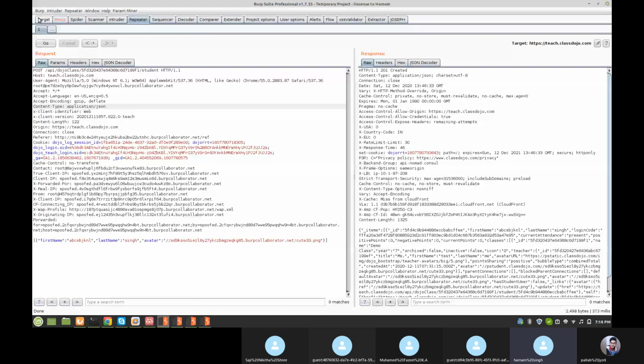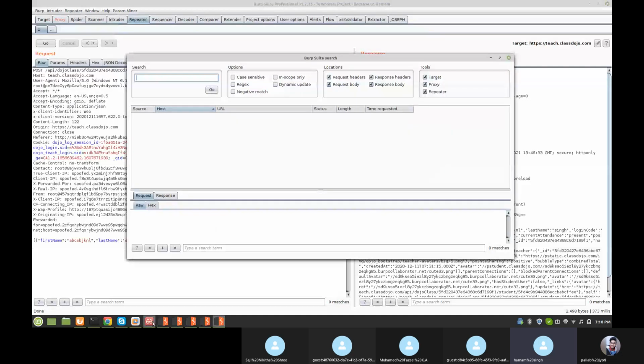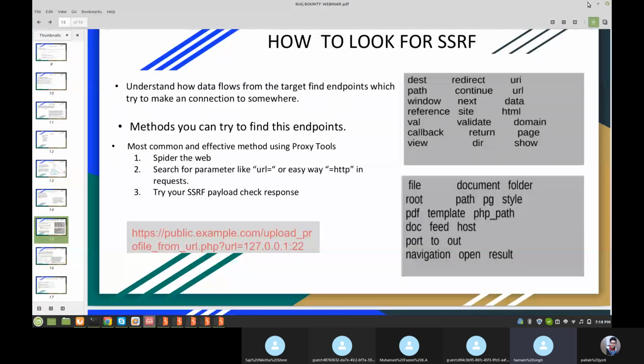Simply open the search command, and here you can search these keywords. If you find keywords like destination equal to, redirect equal to, URL equal to, URI equal to, domain, page, show equal to something, then you can try here. This is the payload, like you can try payload or 22, which means port scanning. It is scanning ports. So you can port scan, and there are a lot of techniques to exploit this vulnerability.